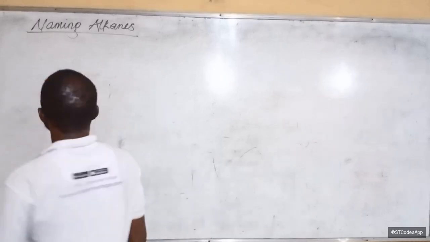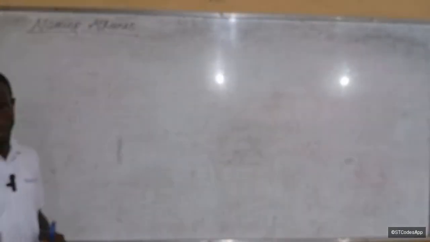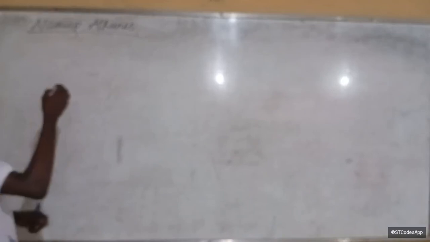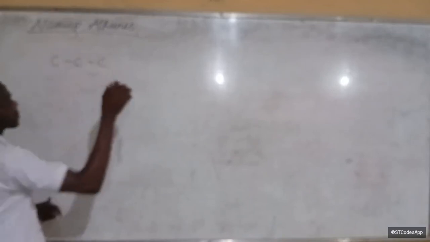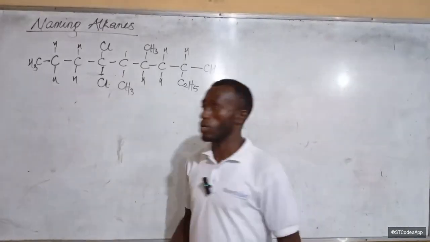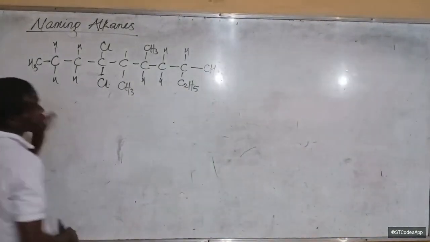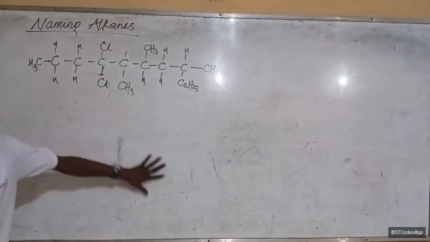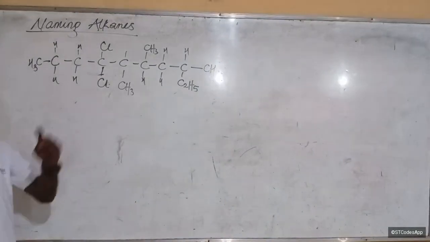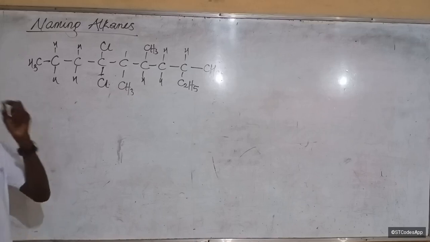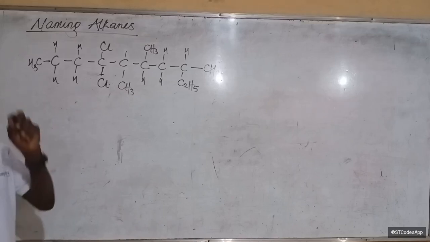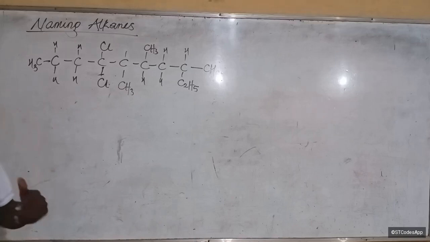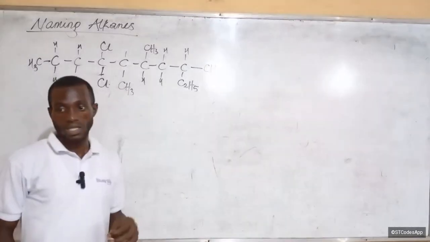So let's say you were told to name this alkane, for example. If you were told to name this hydrocarbon, what is the first thing that you should do? Identify the longest carbon chain. What did we call that longest carbon to carbon chain?